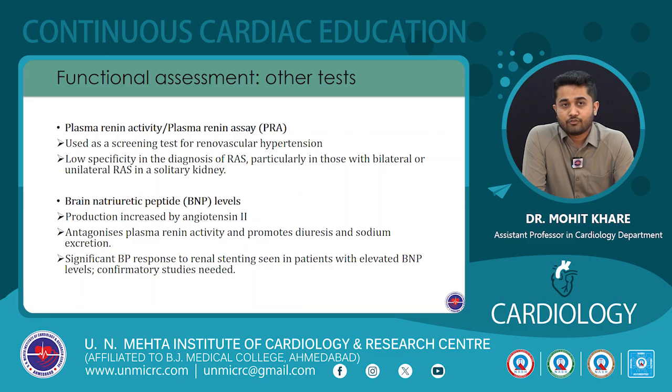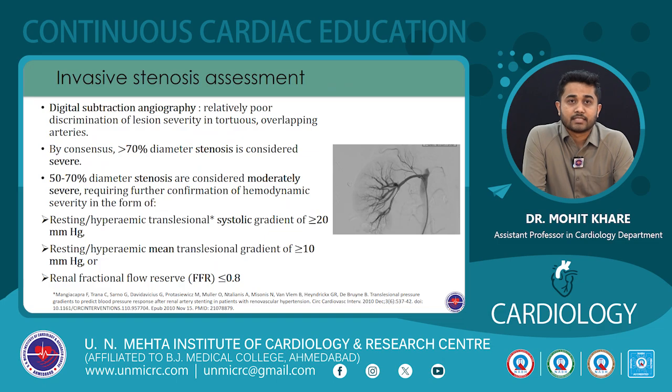Some other tests which can be used for functional assessment of renal artery stenosis severity are plasma renin activity or plasma renin assay. It is used as a screening test for renovascular hypertension. Now, it has a low specificity in the diagnosis of renal artery stenosis. We saw that volume expansion actually suppresses renin production, and hence it will not be a very specific test to diagnose renal artery stenosis. In a few studies, it has been found that BNP levels can also be used to assess the severity of renal stenosis. It was found in a study that significant BP response to renal stenting was seen in patients who had elevated BNP levels at baseline. However, confirmatory studies are needed to know the usefulness of this test.